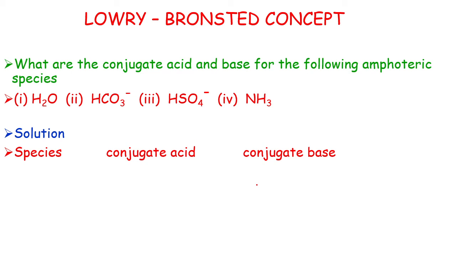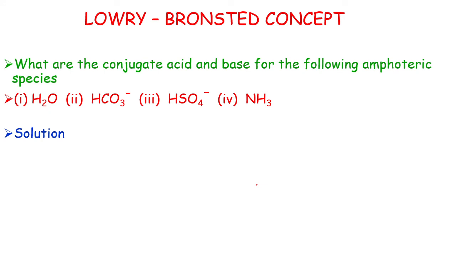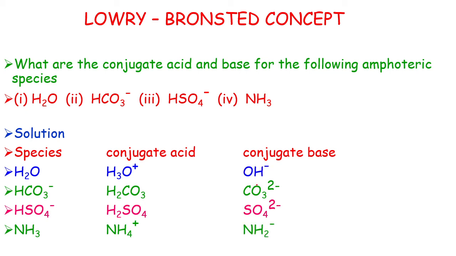What is a conjugate acid? If we take water, if we add 1 proton, it becomes a hydronium ion, it is a conjugate acid. If we remove 1 proton from this water, it becomes a conjugate base. Water has both H plus and OH minus ions. If we add 1 proton, it becomes H3O plus. It is a conjugate acid. And if you remove 1 proton from this, it gives OH minus ion, it is a conjugate base.